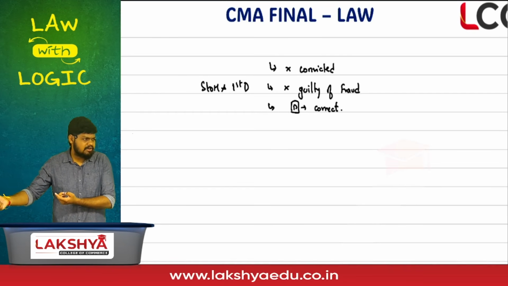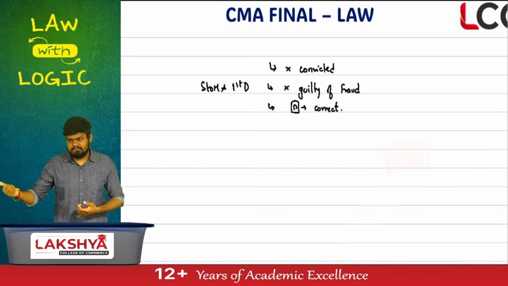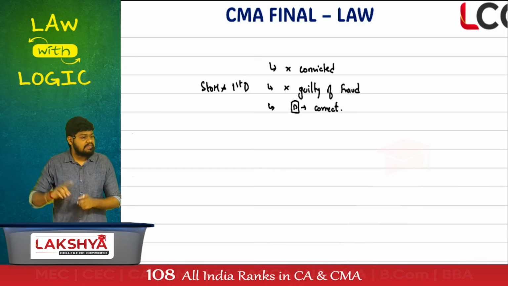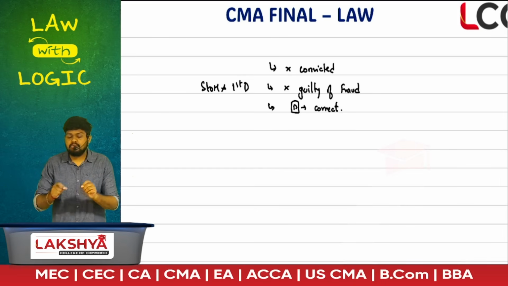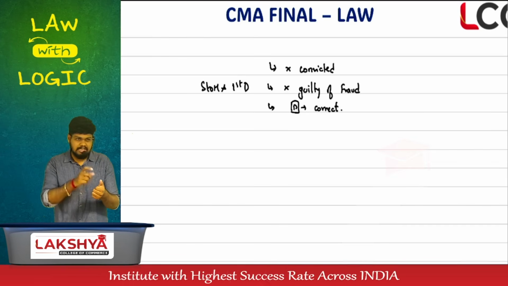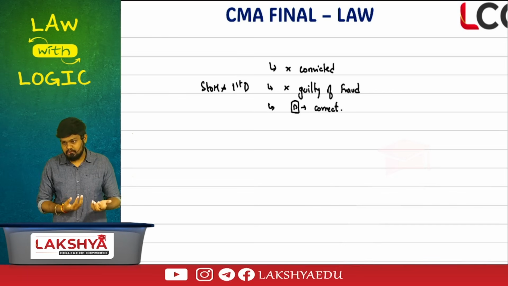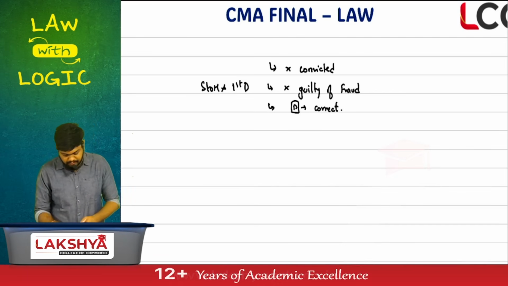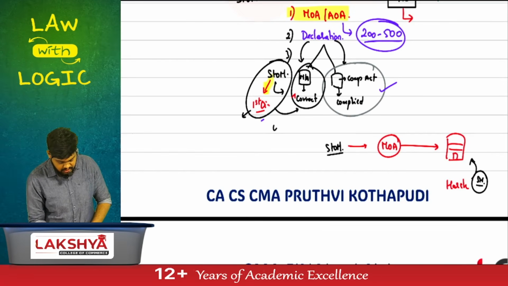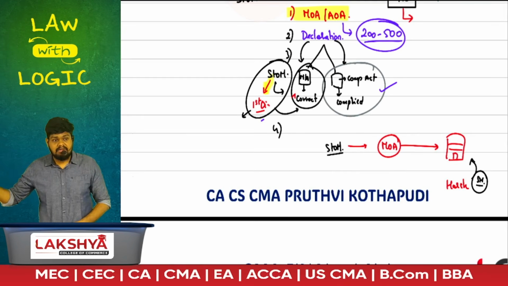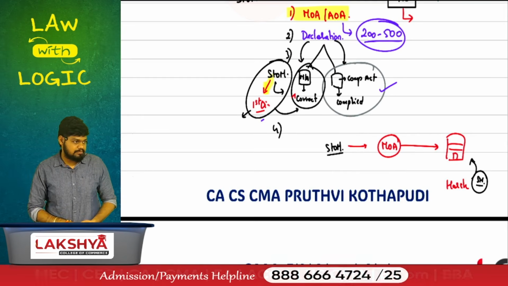What is its permanent address? Registered office. When is the registered office established? After incorporation. Until that point of time, I want you to give me a temporary address called address for correspondence. Correspondence is nothing but communication. I want an address for communicating with you until the company has established its permanent office. Give me the wordings here. What's the fourth document submitted? An address for correspondence until the registered office is established.